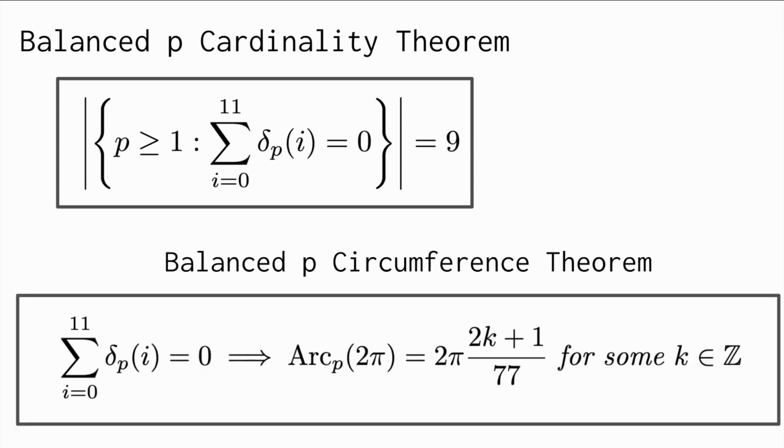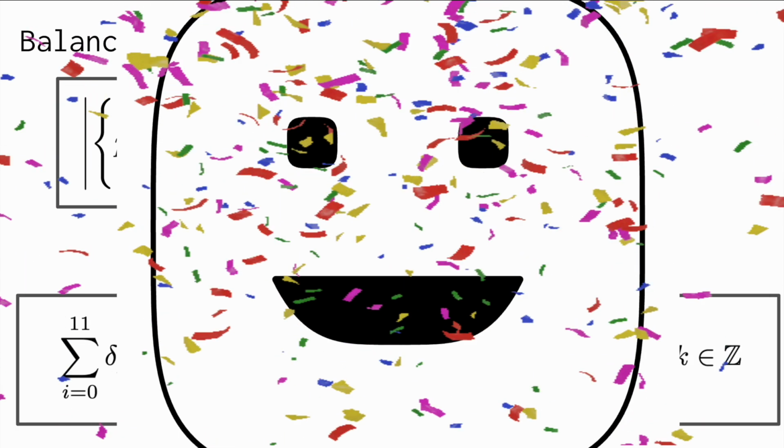So there we have it. Balanced p cardinality theorem and balanced p circumference theorem. Yay! Okay, bye.